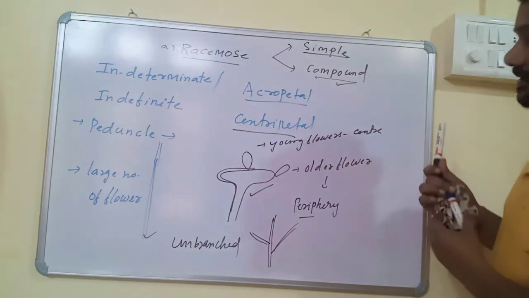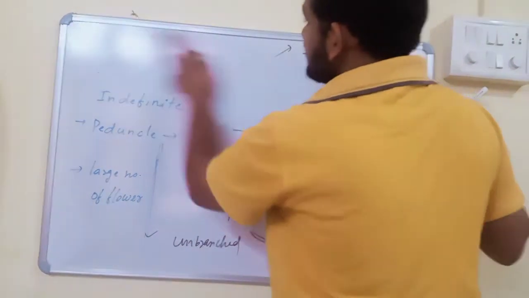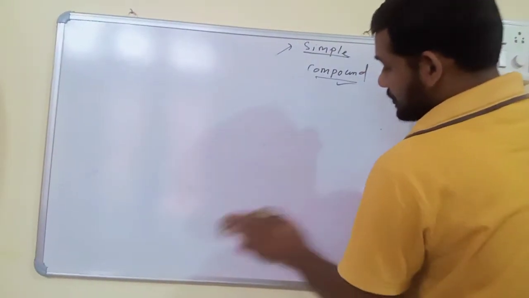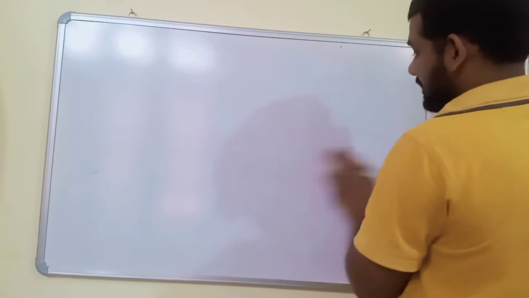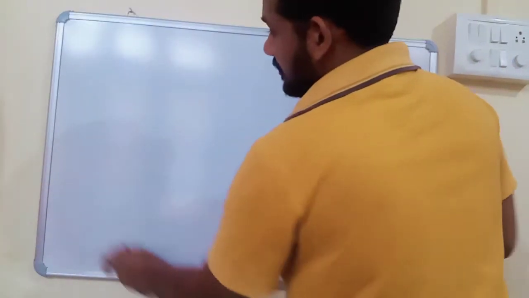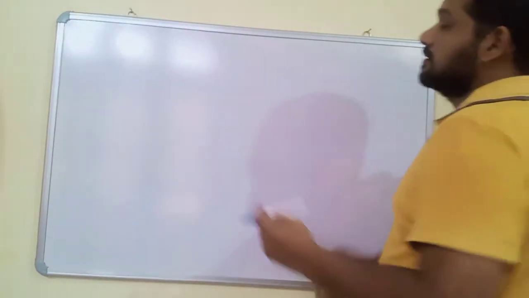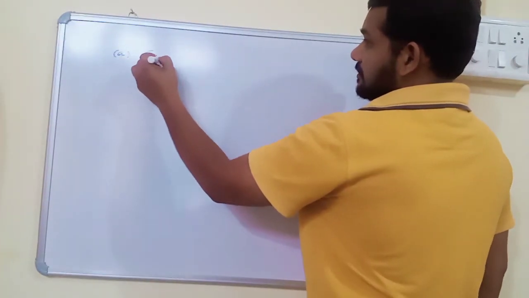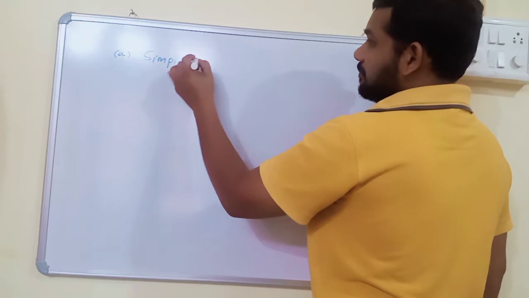Now we will discuss some important types of racemose inflorescences. Racemose inflorescence is further classified into various types. Some of the important types of racemose inflorescence: first one is simple raceme.